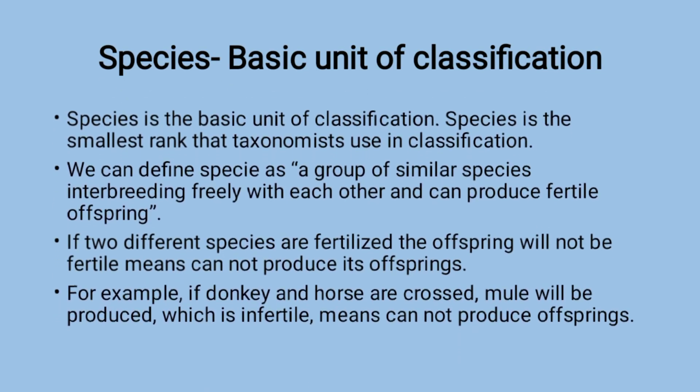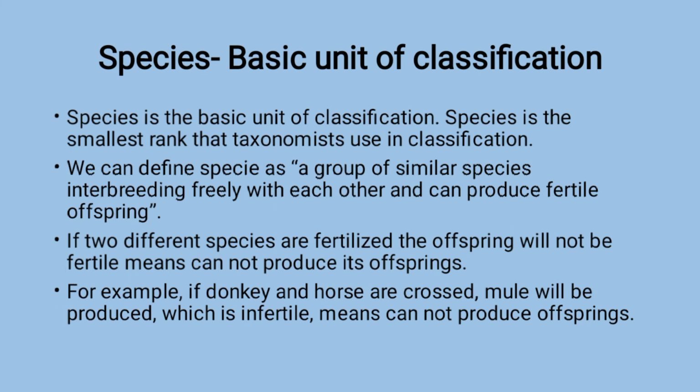And next is species, the basic unit of classification. Species is the lowest rank in the taxonomy. We can define species as a group of similar organisms. Means to say humans are crossbred with humans, so that the offspring produced will be fertile. So a species is a group of similar organisms interbreeding freely with each other and can produce fertile offspring. Fertile offspring means to say it has the ability to produce its next generations like its own.